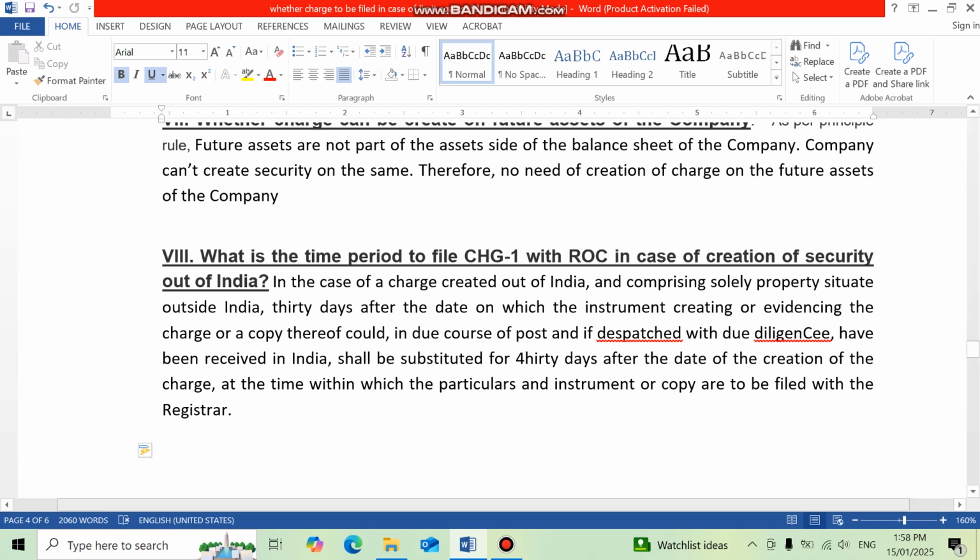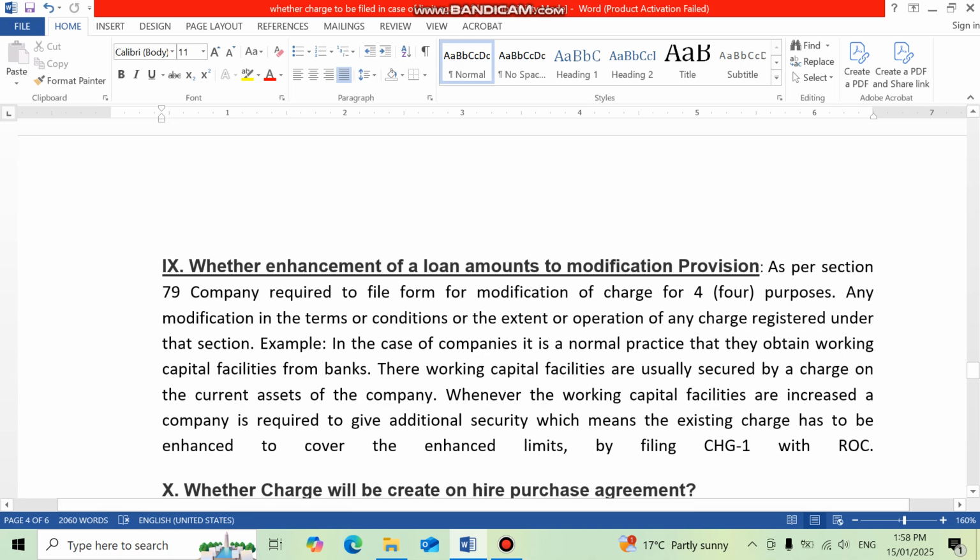When we get the copy of the charge, then we create the charge, right?